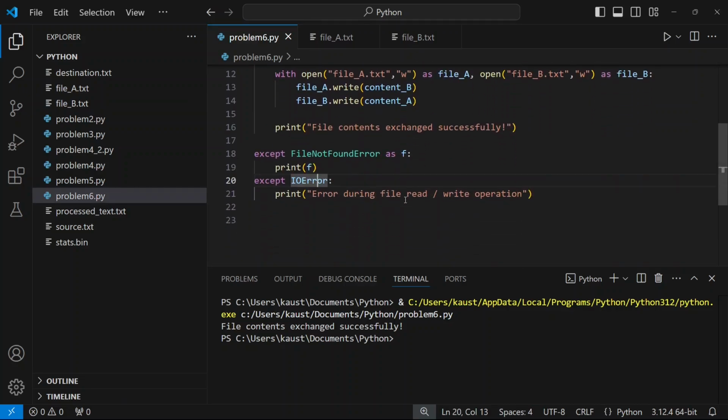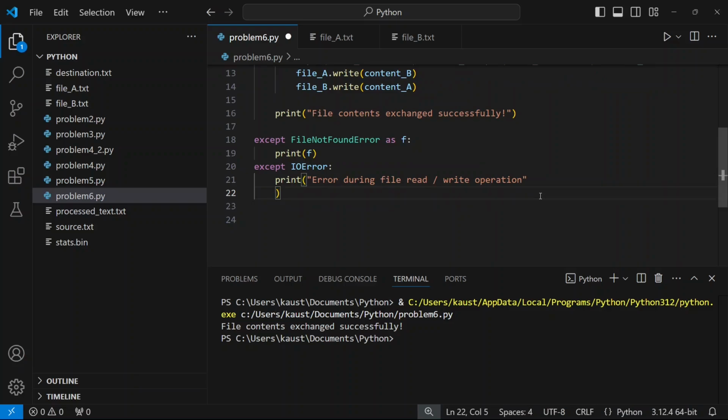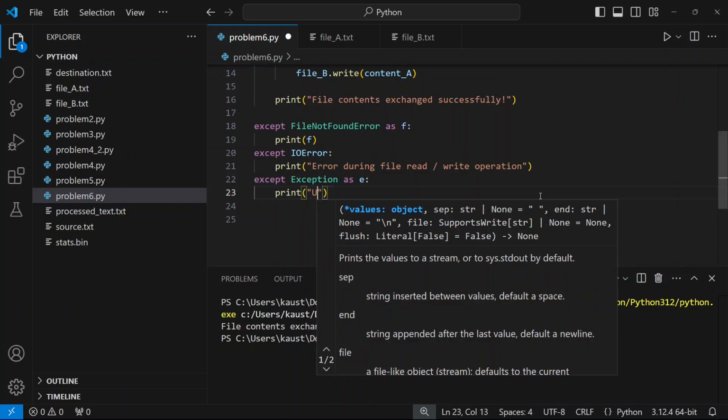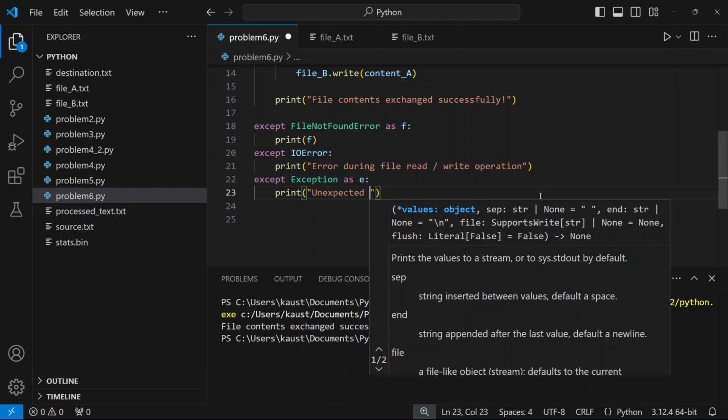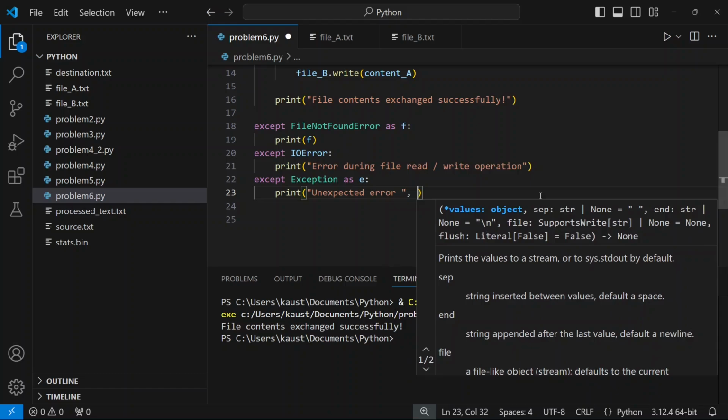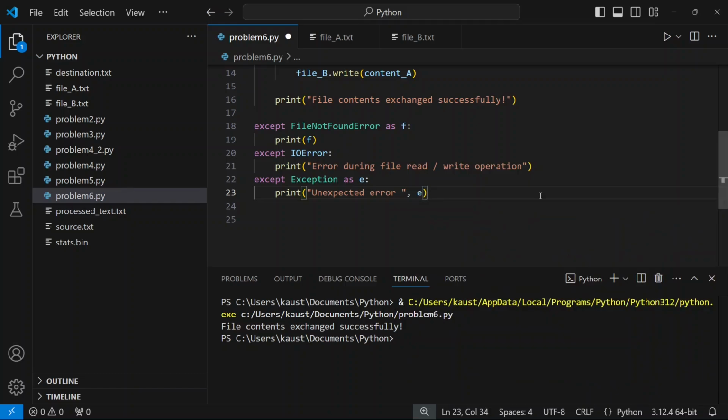Thanks for watching. Okay, well, one more thing I forgot to add over here. I forgot to add the generic exception. Except Exception as E. Okay, so as E, print unexpected error E.